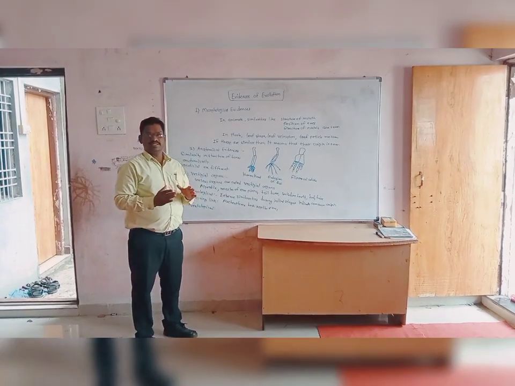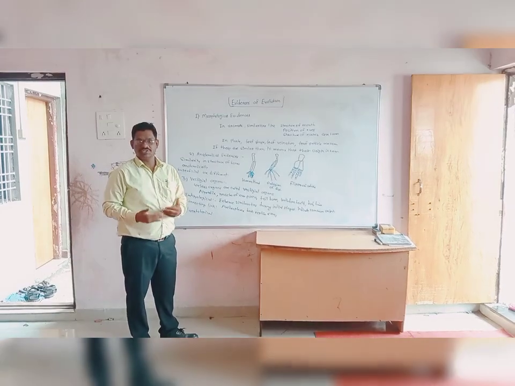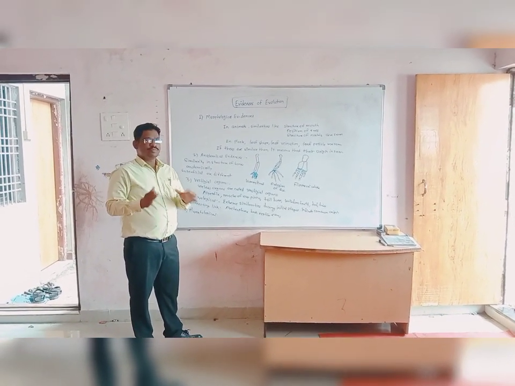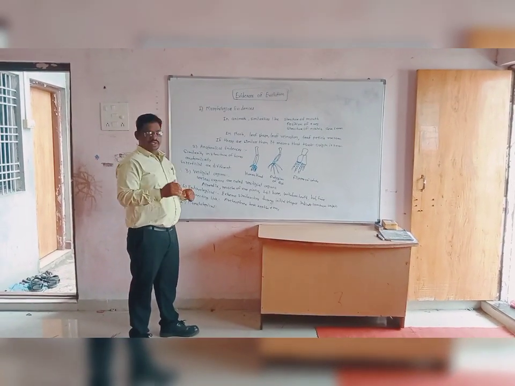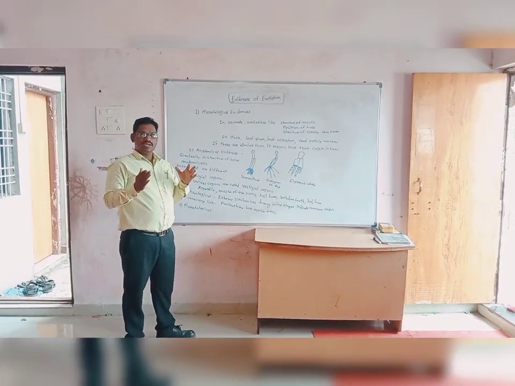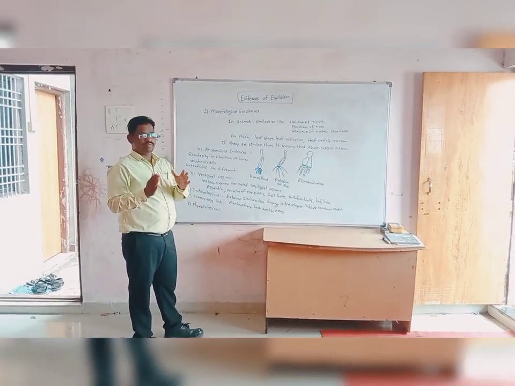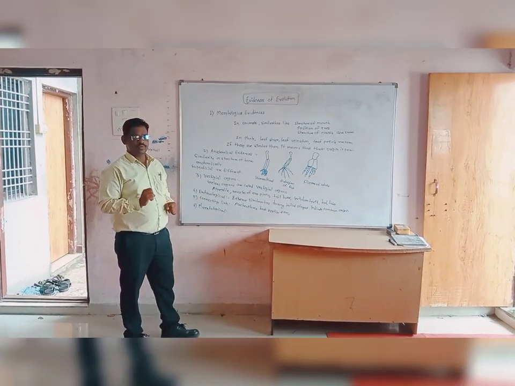For the evidences, certain proofs have been given by different scientists in order to explain evolution. And these proofs are known as evidences of evolution or evolutionary evidences. Now, let us study the evolutionary evidences. There are 6 types of evidences of evolution.